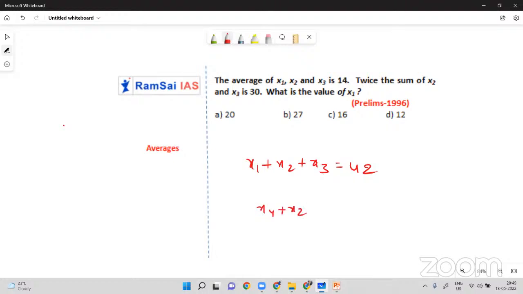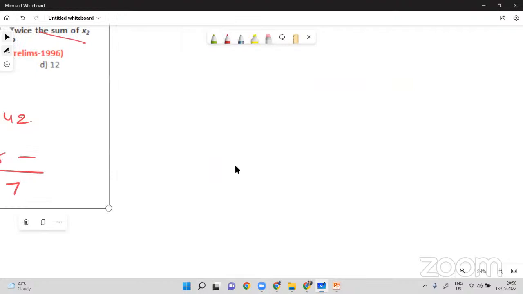Now, twice the sum of x2 and x3 is 30. So x2 plus x3 will be 15, because twice the sum is 30 means the actual sum should be 15 only, na? Then what is the value of x1? So you have to subtract 15 from 42. How much is the answer? It should end with 7, and 27 is the answer. And it is not an average question actually, right? Very simple additions and subtractions.